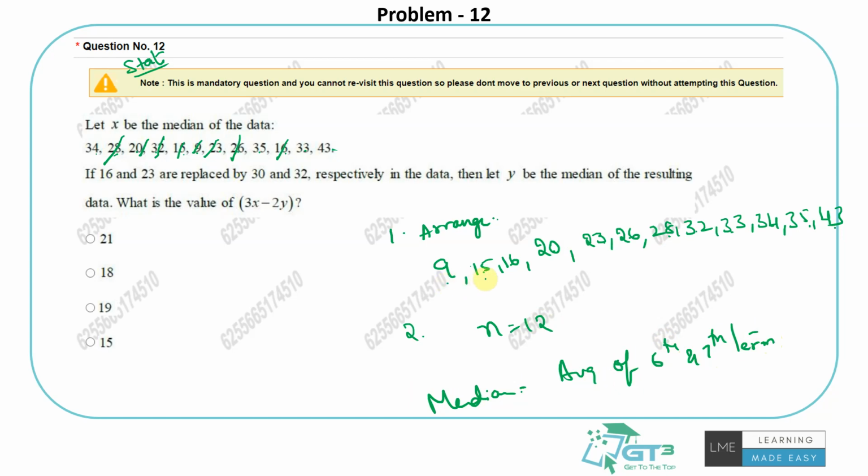What is the 6th term? 1st, 2nd, 3rd, 4th, 5th and 6th. And the next term is 28, the 7th term. So 27 would be the average. That's the median. So the median of this is called X. So X is 27 based on the given data set.